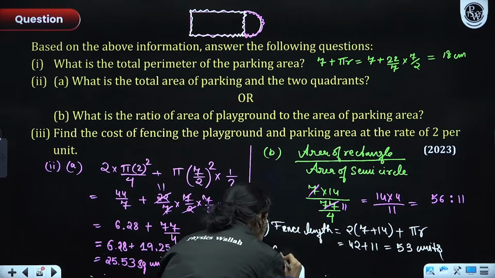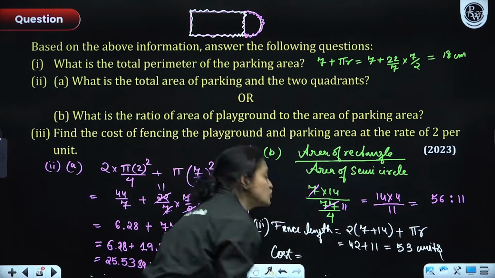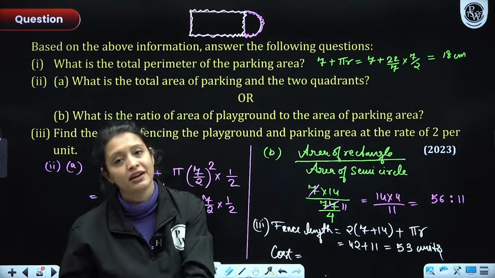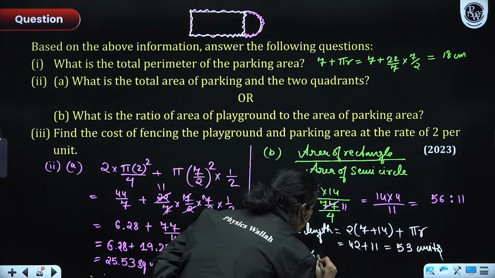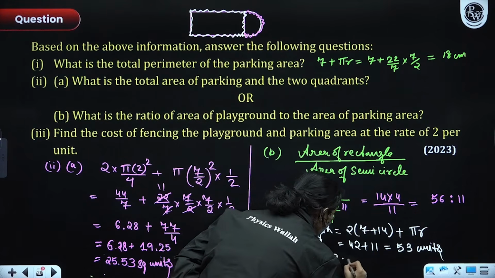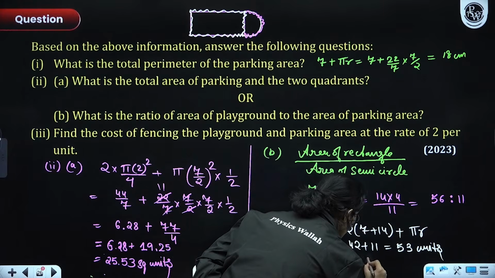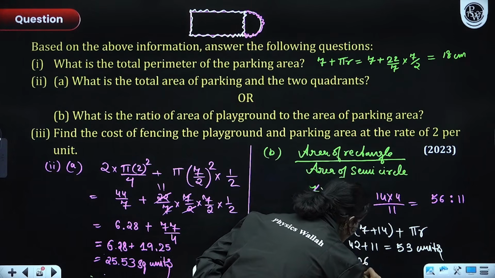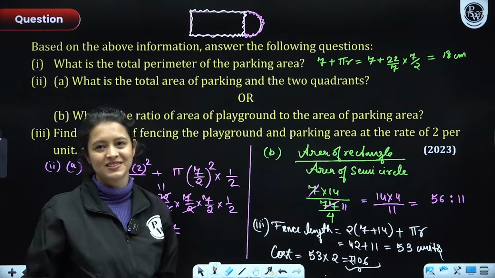Now, what is the total cost, everyone? Remember, the total cost always would be the total length multiplied by rate, right? So, total length, that is 53, multiplied by rate, that is 2. So, here we'll have 106 rupees. This is the answer, 106 rupees.